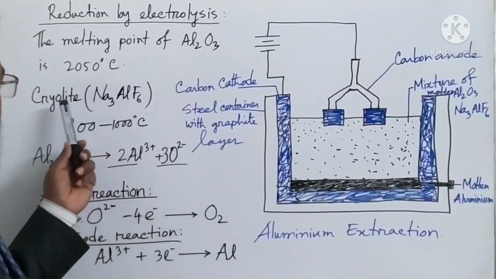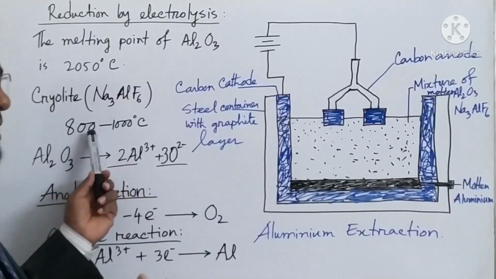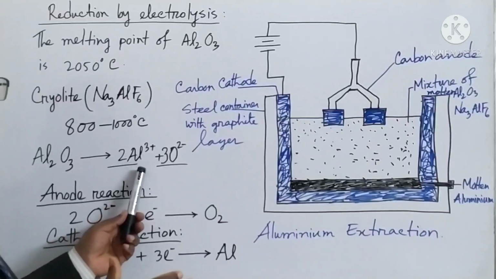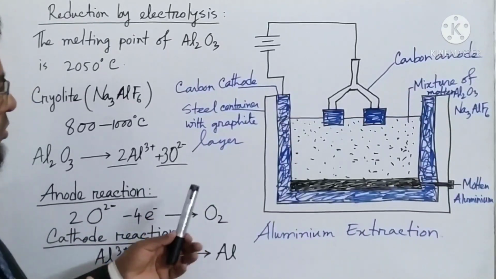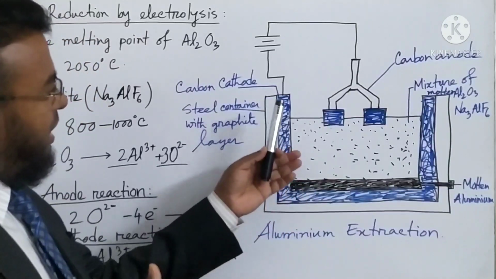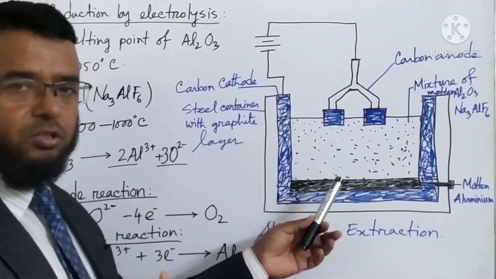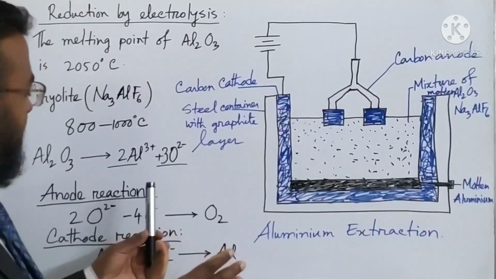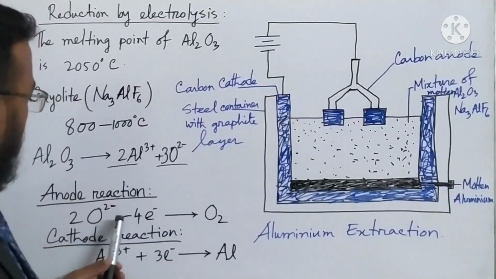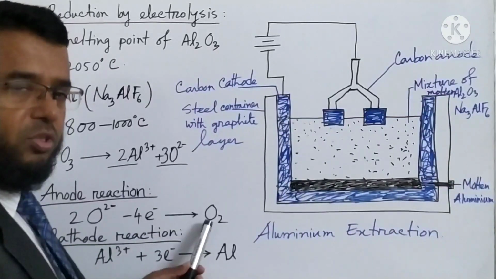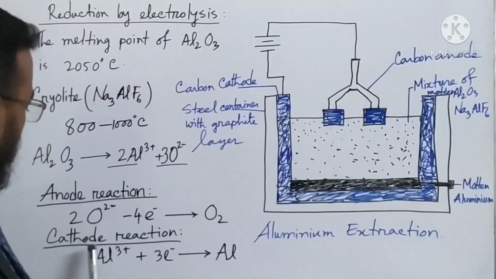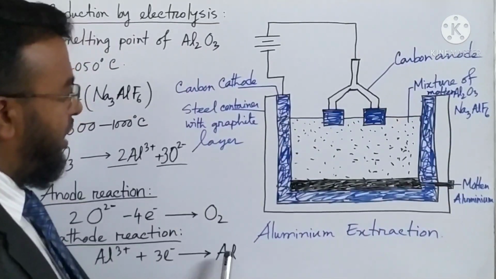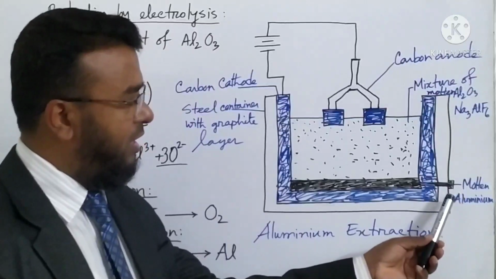For this reason cryolite is mixed with aluminum oxide, then the temperature is raised to 800 to 1000 degrees Celsius. Then aluminum oxide is melted and it makes aluminum ion and oxide ion. So we have seen that then electricity is passed, there is an electrolysis process. When it starts, we see that there are 2 reactions. At the anode, oxygen donates electron and becomes oxygen gas, and at the cathode aluminum receives electron and we are getting aluminum metal. So molten aluminum is collected this way.